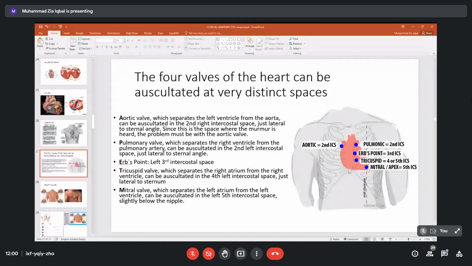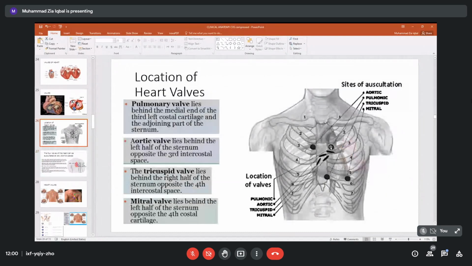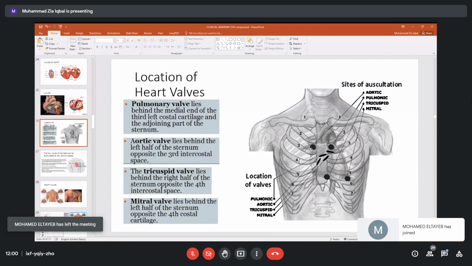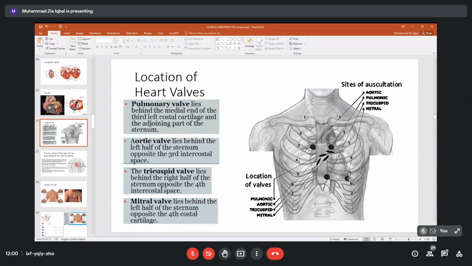This can be heard in the second intercostal space, just lateral to the sternal angle, to the right side. The location is not here for the aortic, and not here for the pulmonic. These are the auscultatory sites where we listen to the sound.